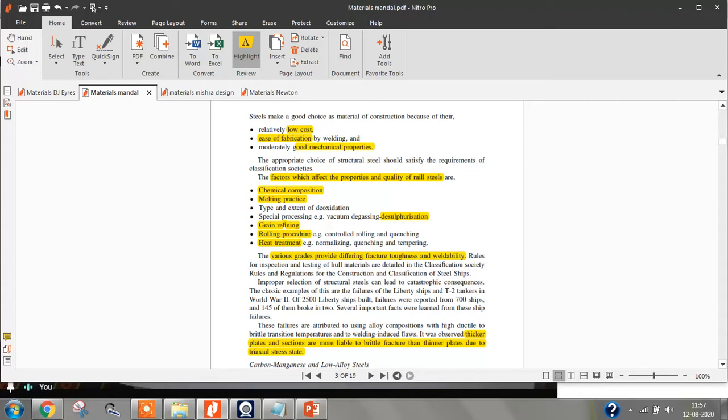Even some very high strength steel, we don't know the process how to make it. We know the chromium content, the carbon content, the manganese content, the silicon content, we know the chemical composition, but we don't know the process. So the melting practice and the cooling practice is very important.